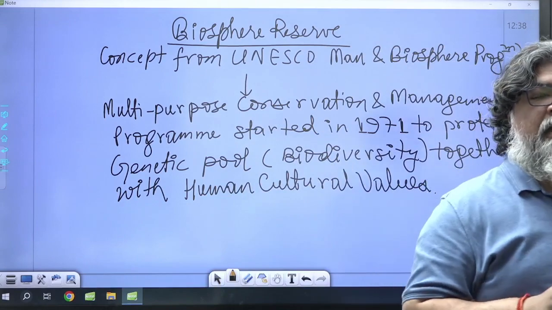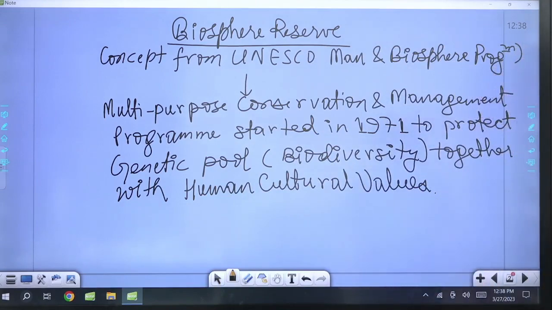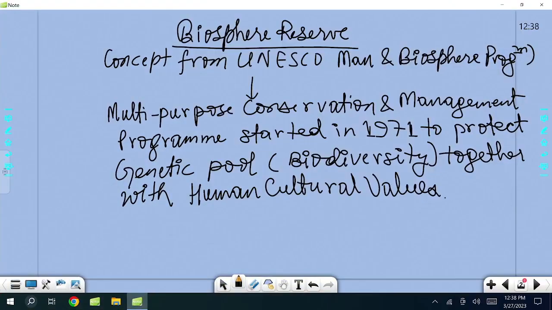So it's a kind of scientific program which has been given importance worldwide, and it comes under UNESCO. So one is conservation of biodiversity, and second is cultural values, what I have underlined right now. Now here the focus is on ecosystem.